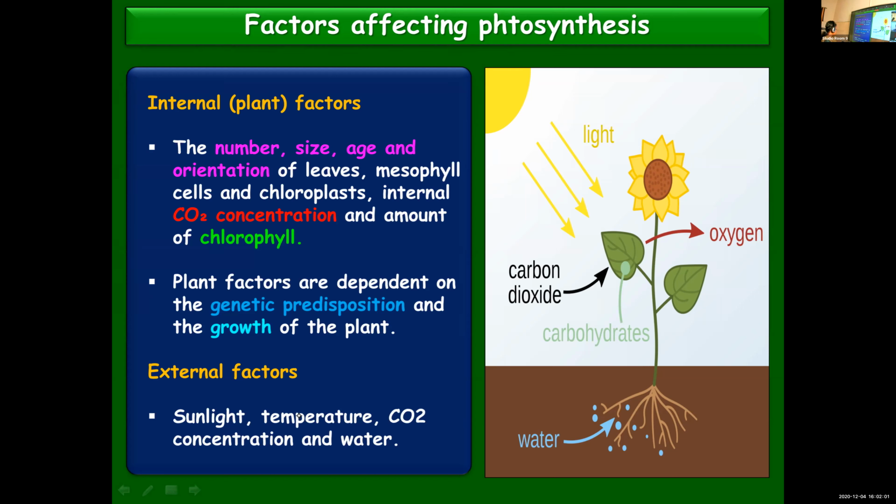Genetic predisposition means any genetic character influencing the phenotype. You know that all the morphological features are also dependent on the genetic arrangement. So the genetic arrangement decides the phenotype. The different plant factors we listed out depend upon the genetic arrangement and the growth of the plant. External factors also we discussed.